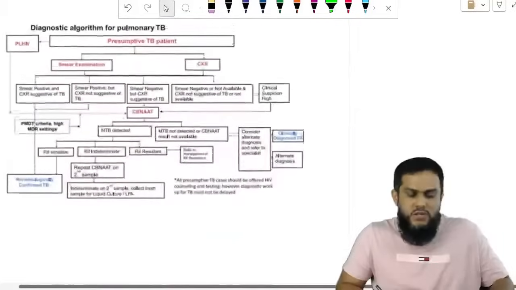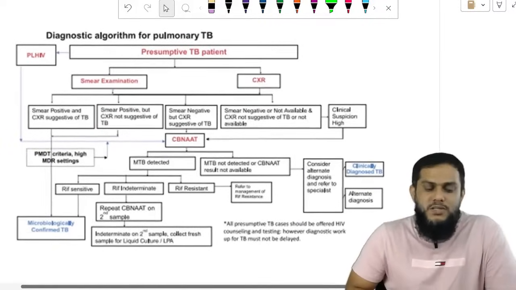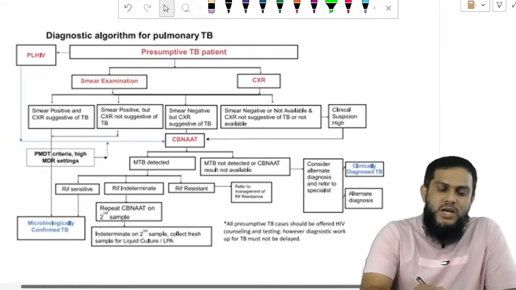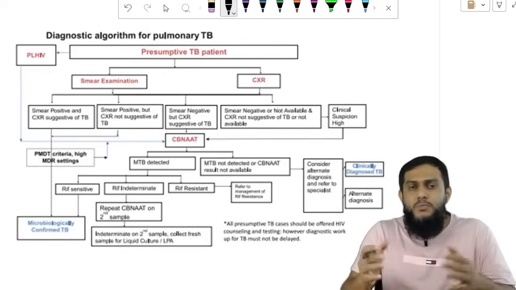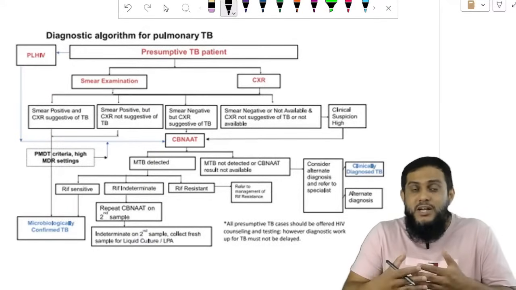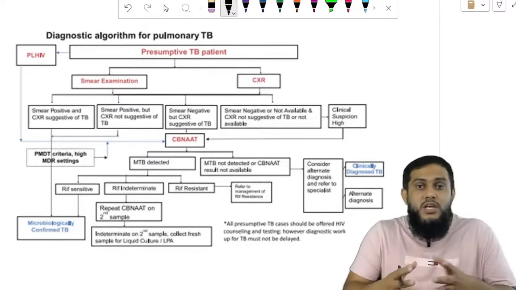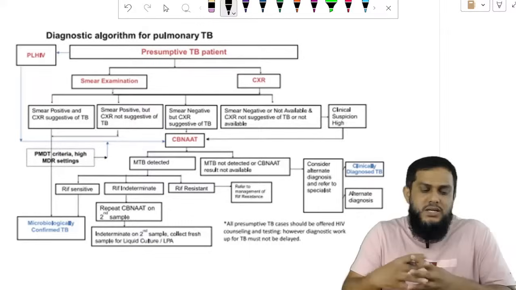Now let's see the questions which came before that: the diagnostic algorithm of pulmonary TB. How will you diagnose Mycobacterium tuberculosis? We can do microscopy to see acid fast bacteria, culture on LJ media, molecular methods like PCR and CBNAAT, chest x-ray, and immunological tests like IGRA, interferon gamma release assay. All these things are there.